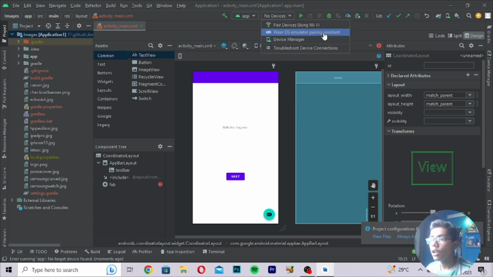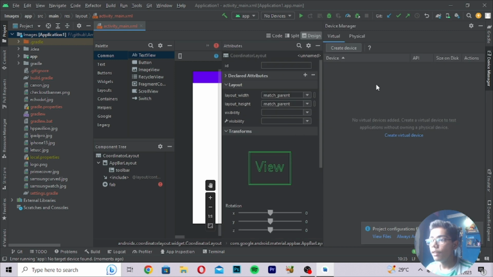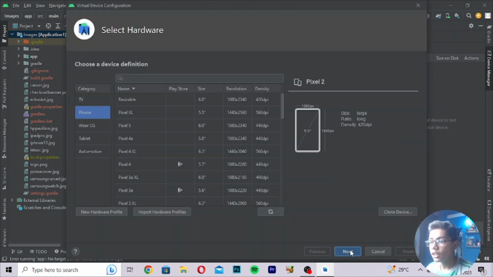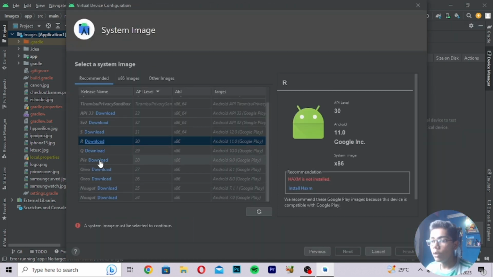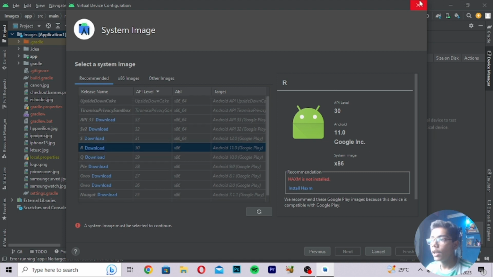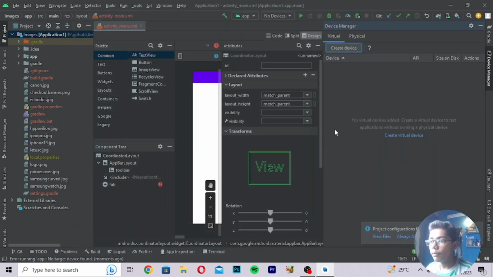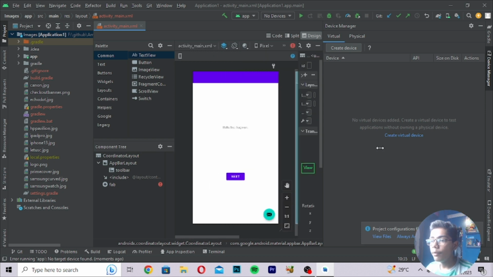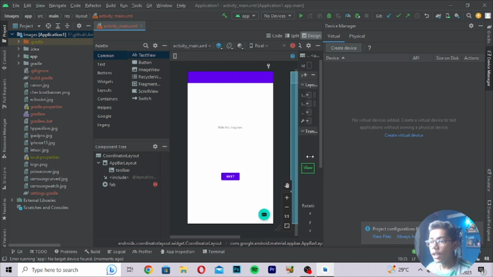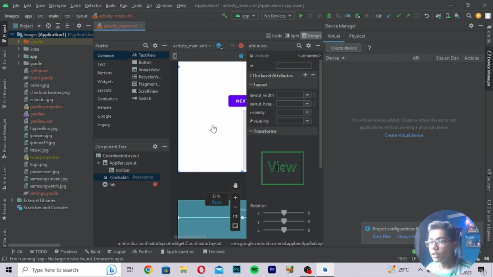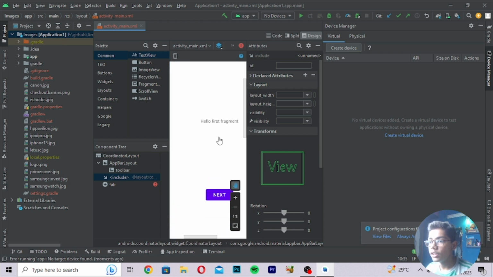For using a device, you have to download a device manager here. So you can create your device by pressing this tab, and you can download any one of them like R, Nougat, Oreo or anything. Then you can work with all these images here. Then you can see this is the first Android app which we have created. We have not created that, this was the simple app which we get when we work with Android Studio. So you can change its name as well if you want to change some of the things in this.